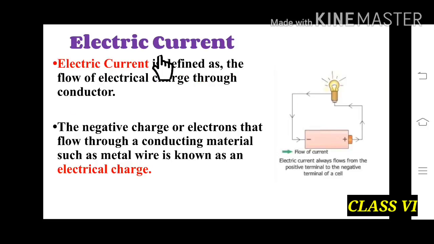Electric current is defined as the flow of electrical charge through conductors. In this picture we can see the negative charge, or the electrons, that flow through a conducting wire. So you can see that there is a metal wire and the current is flowing through it, which is also known as electrical charge. Now we will see the flow of current. The electric current flows from the positive terminal to the negative terminal.